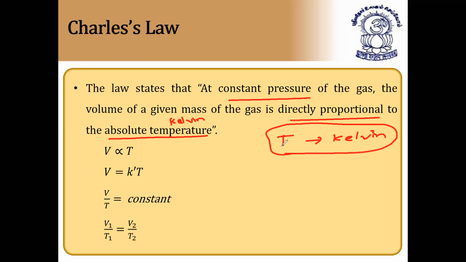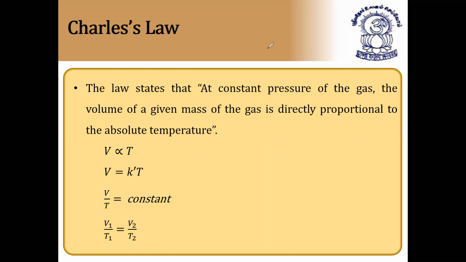Absolute temperature is denoted by capital T, while normal temperature is denoted by small t. So if the temperature is given in degrees C, we have to change it into kelvins. That is the most important point. So V is proportional to T, or V is equal to KT, or V by T is equal to constant. We can say V1 by T1 is equal to V2 by T2. These are the formulas we have. So at constant pressure, the volume of a given mass of a gas is directly proportional to absolute temperature. I hope it is clear.